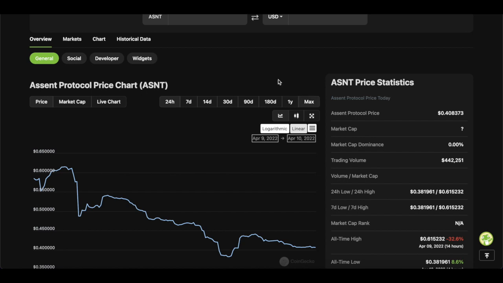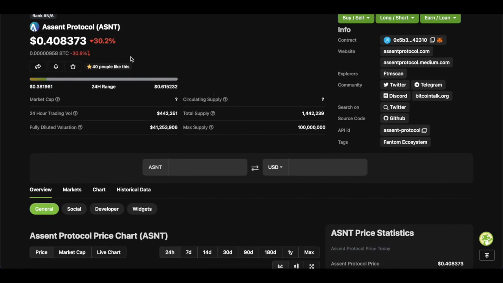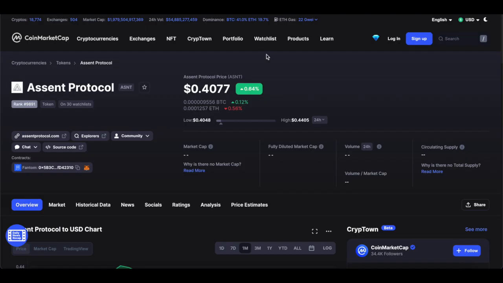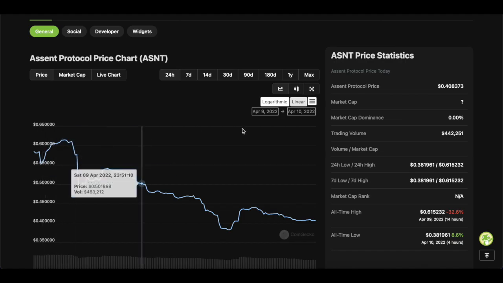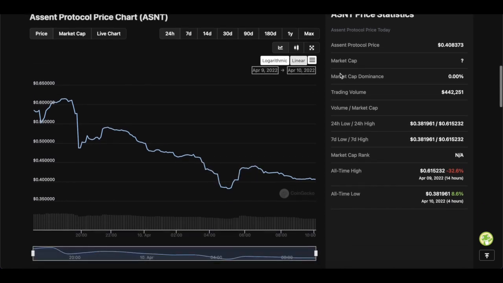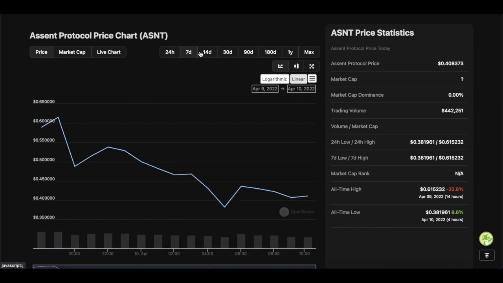But the first thing to note is that this token is falling in value by a lot, 30%. And I believe that's 30% since yesterday. So that's quite significant, so keep that in mind. So it doesn't really put us in a great place to do a price analysis, for example. You've got to keep in mind this token was launched recently, literally yesterday.